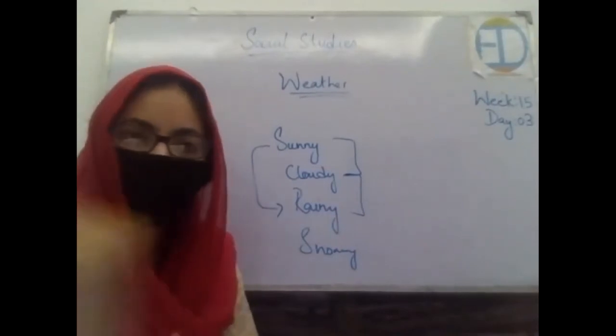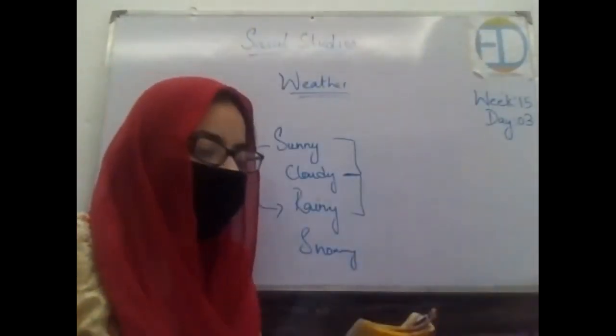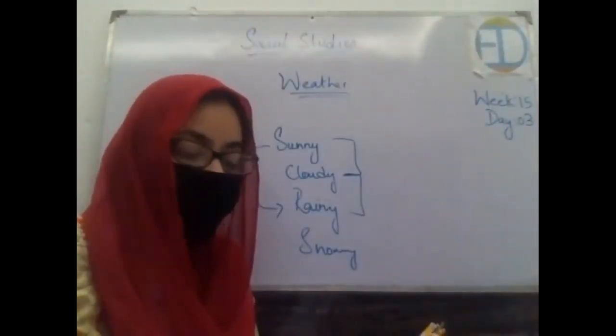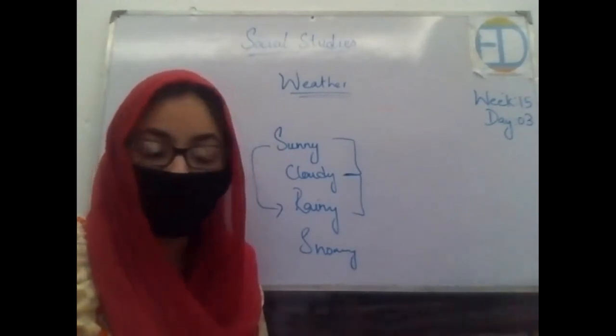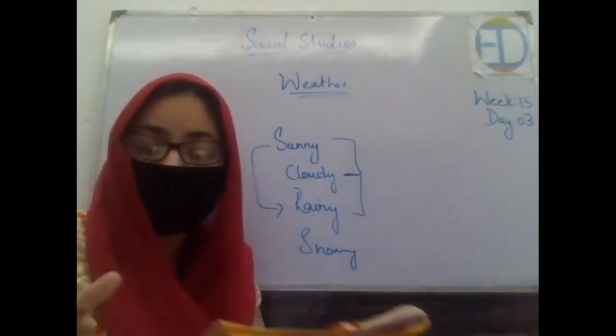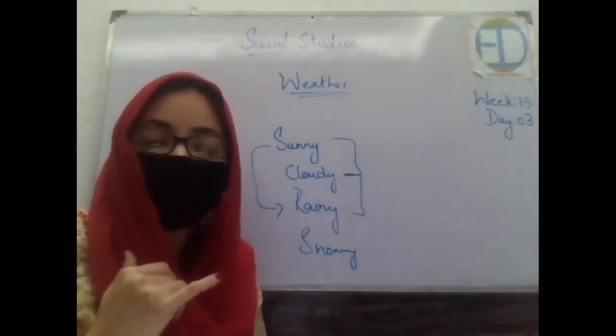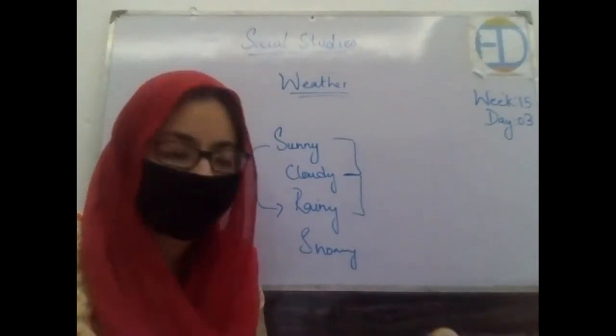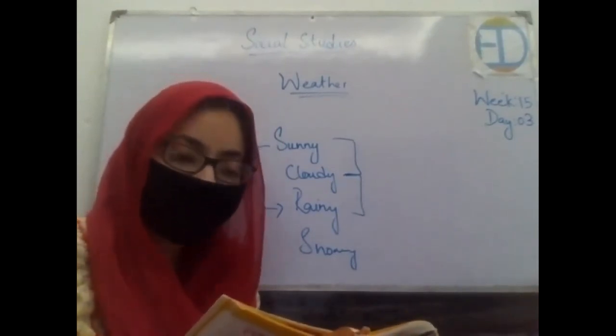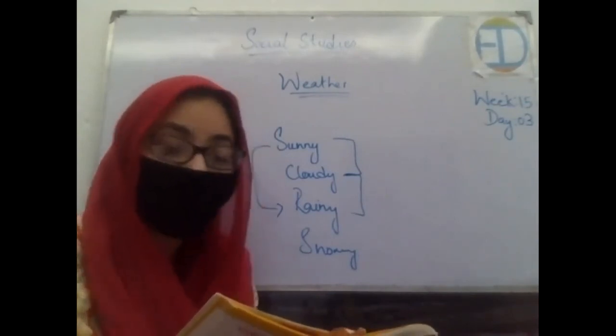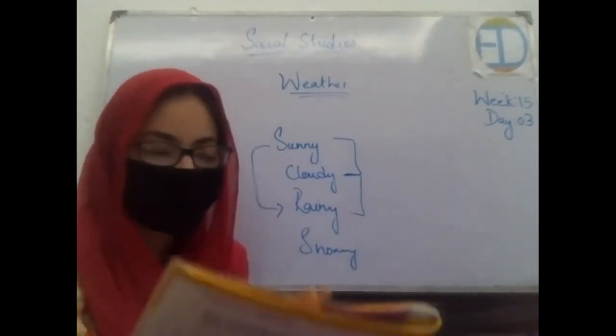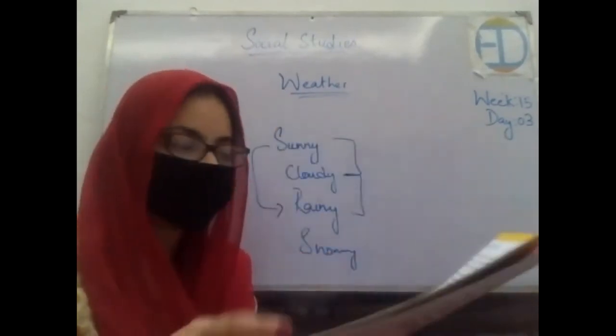Okay, now I want all of you to please open your book to page number 43. Let's do the reading of this page 43. Okay, so Ali and his friends are going on a school trip and want to know what the weather is like. They want to plan a trip, and beforehand they want to know how the weather will be on that day. So when you ask what the weather is like, you want to know if it is sunny, windy, cloudy, or rainy. These are the four basics, right?